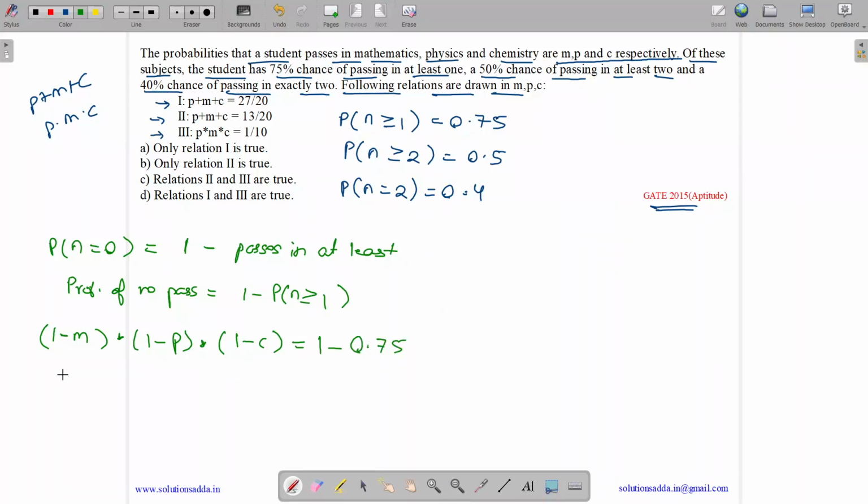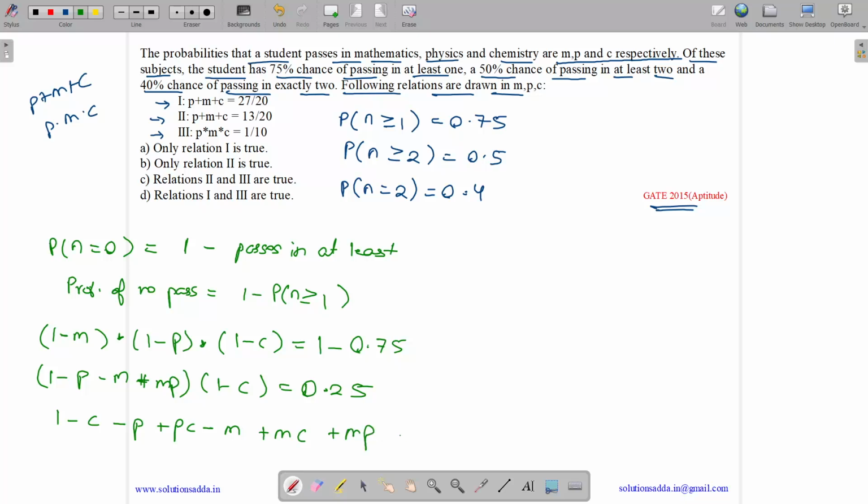If we expand this, we will get 1 minus P minus M plus MP, into 1 minus C, equals 0.25. Now again expanding this, we get 1 minus C minus P plus PC minus M plus MC plus MP minus MPC equals 0.25.